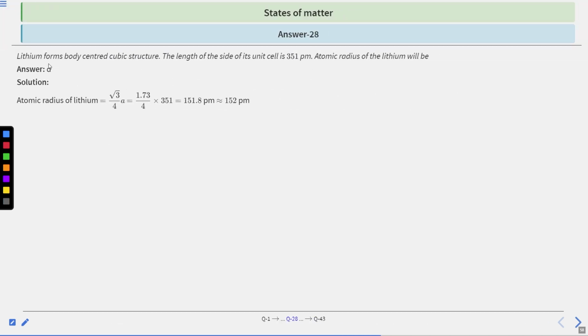Okay, so the correct option is option number D. Atomic radius of lithium will be root 3 by 4 a according to the formula, as this is body-centered cubic. So putting the value of a, we have the value of 152 picometer. Hence, option D is the correct answer.